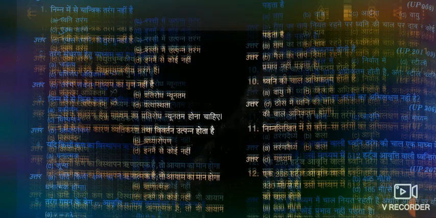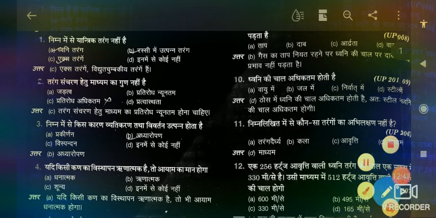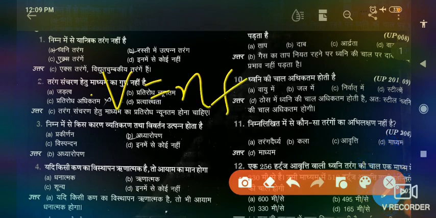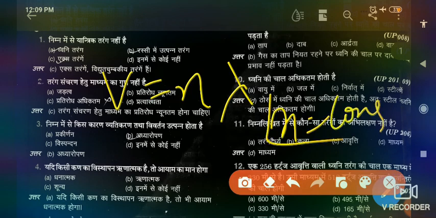So what I want to say from this statement is v equals n lambda, and because n is constant, the frequency remains constant.